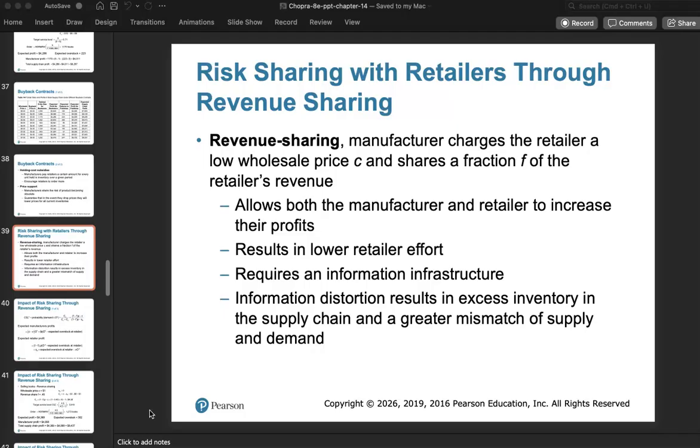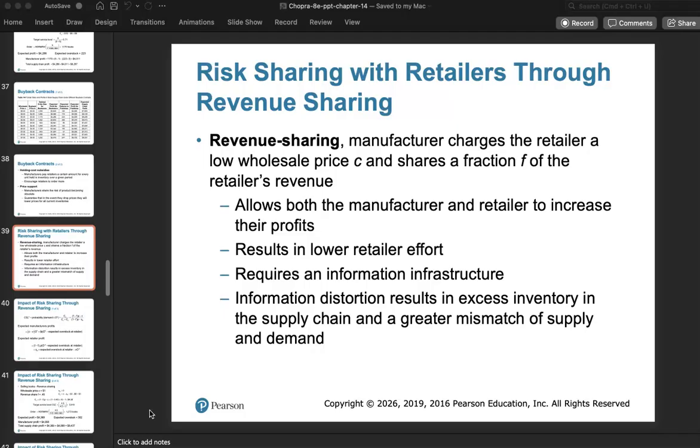A revenue sharing contract is a contract where the manufacturer charges the retailer a low wholesale price C, for which the retailer acquires the item from the manufacturer, but the retailer will share a fraction of the retailer's revenue. It's important to understand that revenue is gross profits and not net profits. This allows both the manufacturer and retailers to increase their profits. It also results in low retailer effort, but it does require a robust information infrastructure.